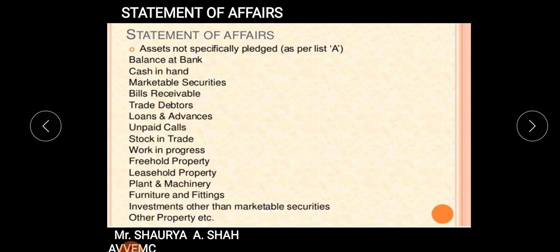So first you will receive the money from the current assets. Then you will be selling the fixed assets also. So the money which you are receiving needs to be distributed among various stakeholders that we are going to see. I hope it is clear to everyone. So the simple logic behind liquidation is to receive the money and to pay the money to various stakeholders.